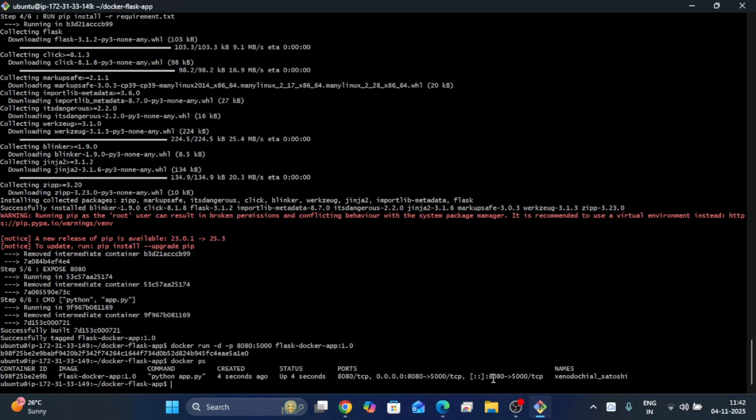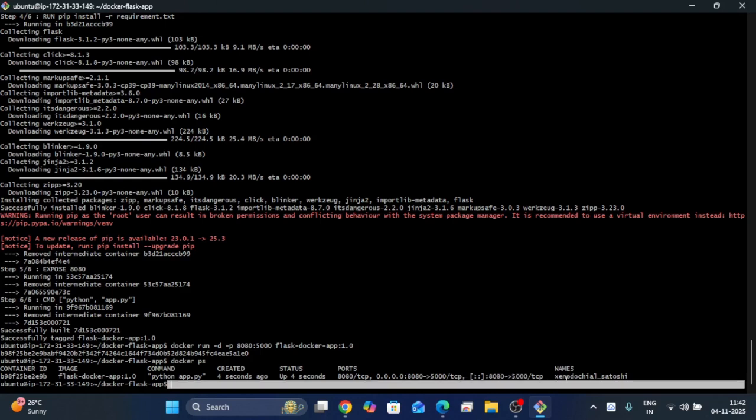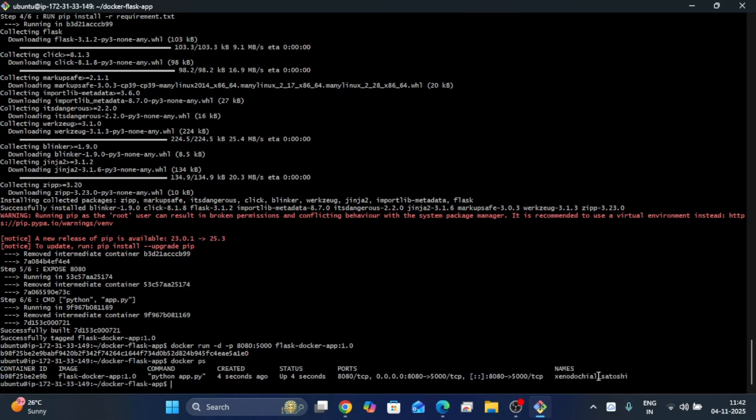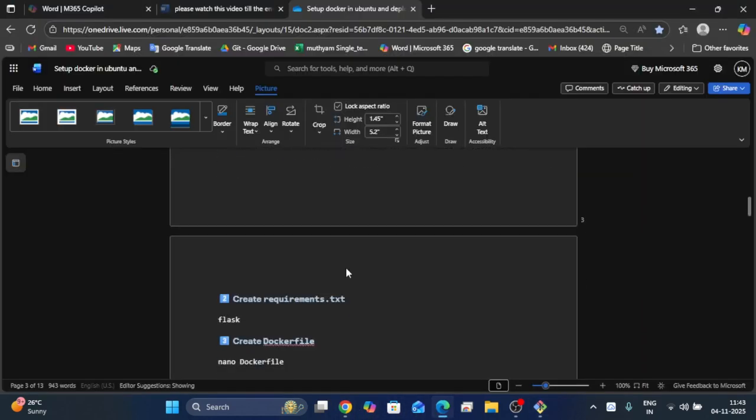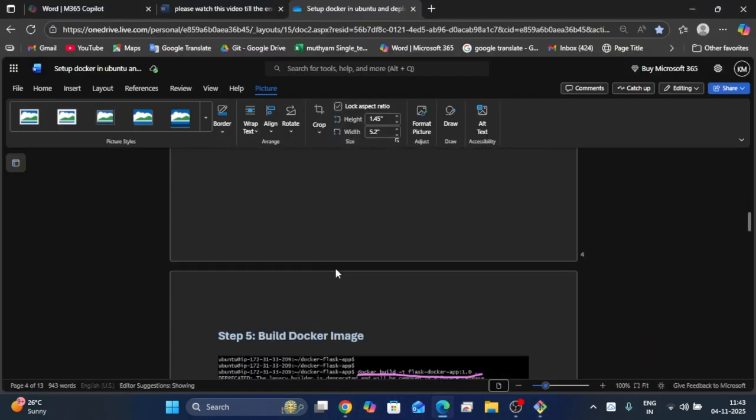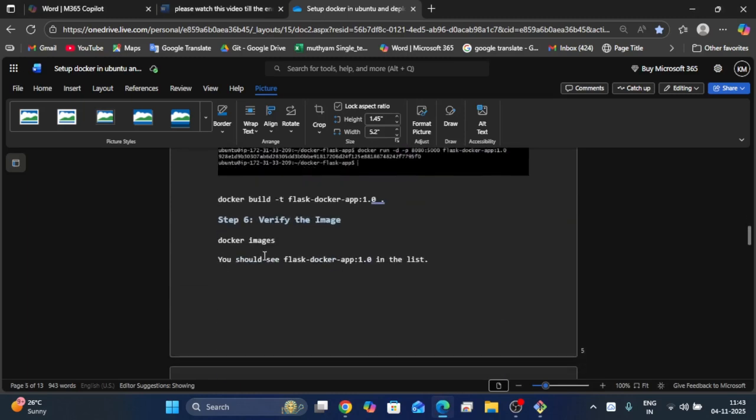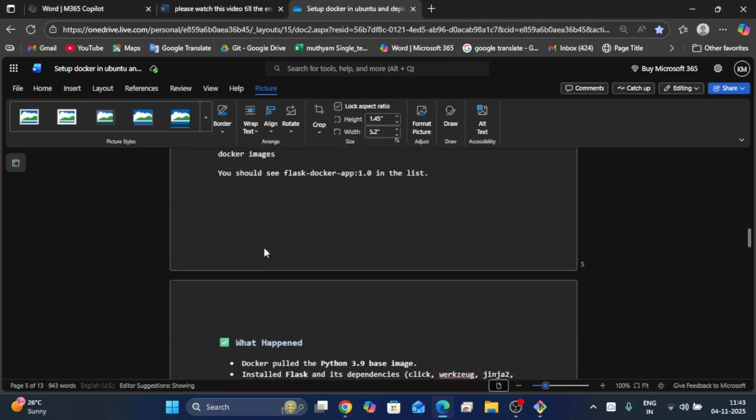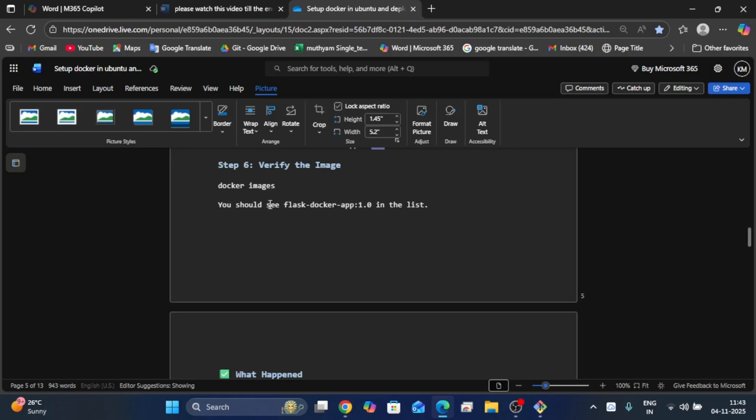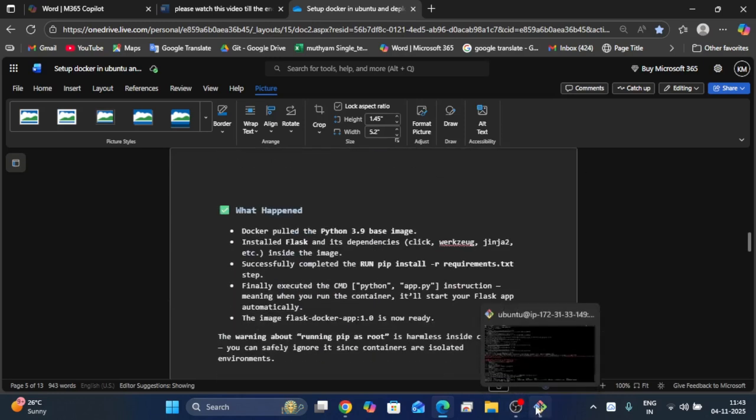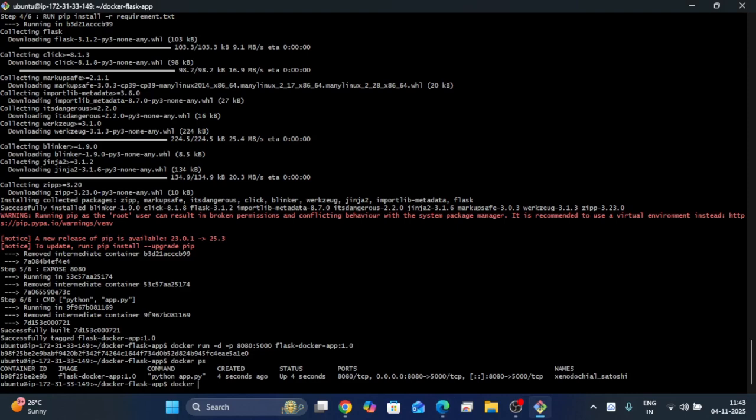You can check the TCP port number here. The container name is something random. Now we have successfully created the container using the Dockerfile. Now we have to verify that we have the Docker images. If you run docker images, we have already verified the Docker images.